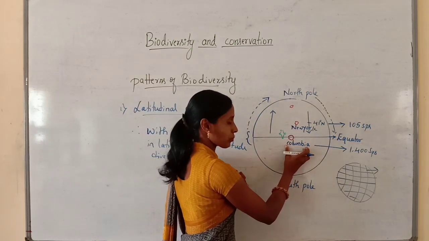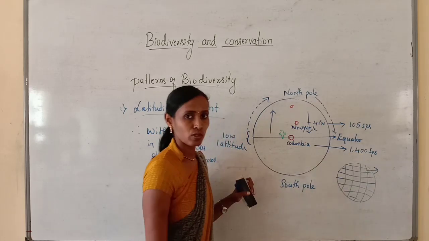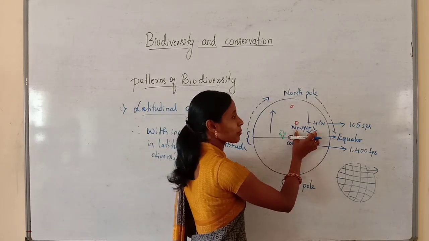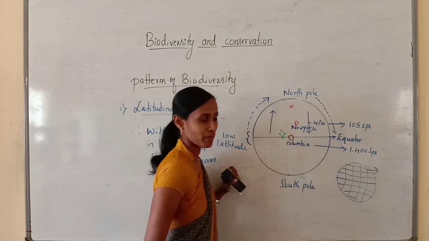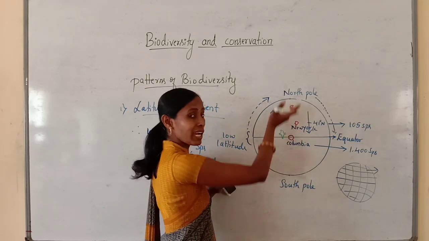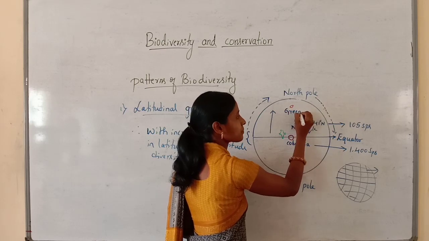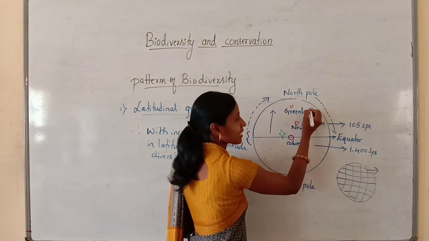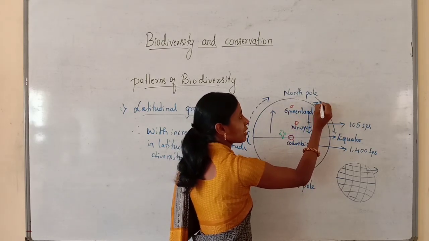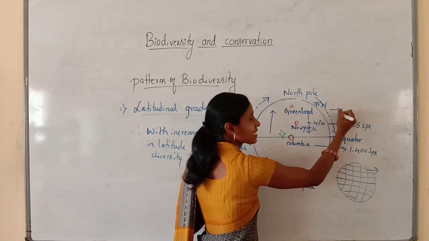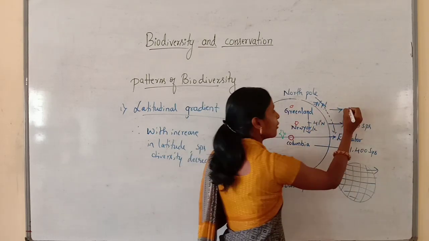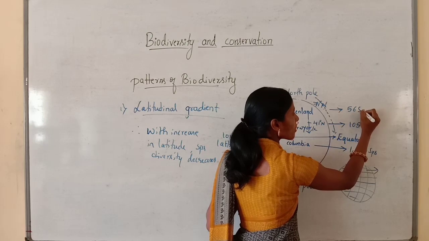Here Colombia comprises 1400 species of birds and New York comprises 105 species of birds. Again, we will move to a still higher latitude. This is Greenland, which is located at 71 degree north, and it has only 56 species of birds.